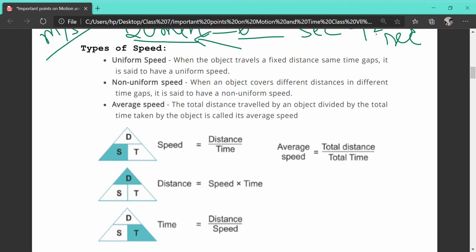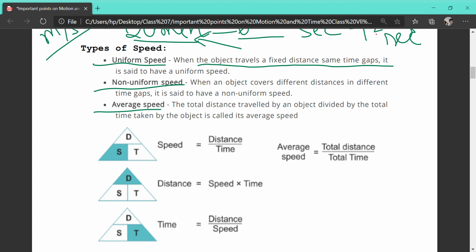What are the different types of speed? One is called uniform speed, other one is non-uniform speed, and the last one is average speed. Let me finish. From the very names we can know that uniform means equal. When the object travels a fixed distance in the same time gaps, for example covering 5 kilometers in 5 hours every time, covering the same distance within the same time, then your speed is called uniform speed.